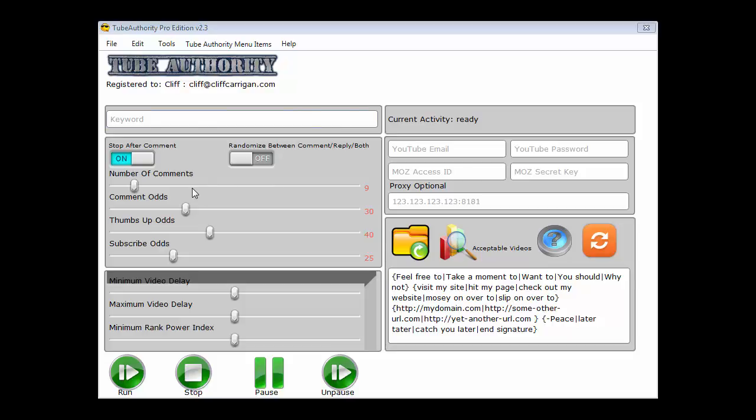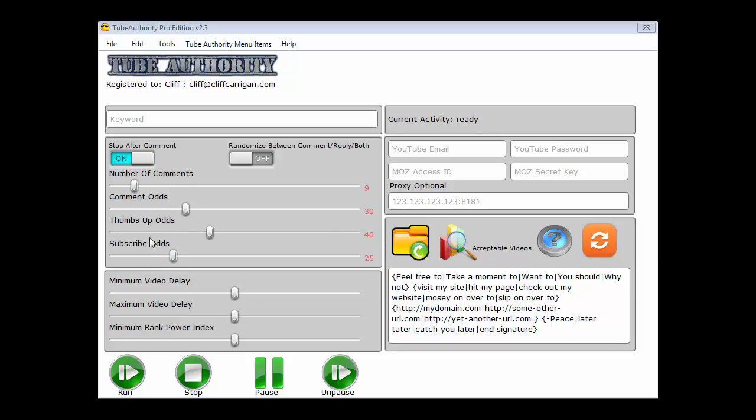So that's important. Another benefit of it saving your campaign every time is that if the software crashes, and we don't want that to happen, but if it did, it would save your place so that the next time you open it, you haven't lost anything. You're not going to accidentally spam some video. Same thing if your computer restarts on you. If you have automatic updates on your computer, that thing's likely to shut down at any time when you just aren't there to stop it. So the fact that this saves all that information and reloads it for you is really going to keep you from getting into any hot water anywhere.